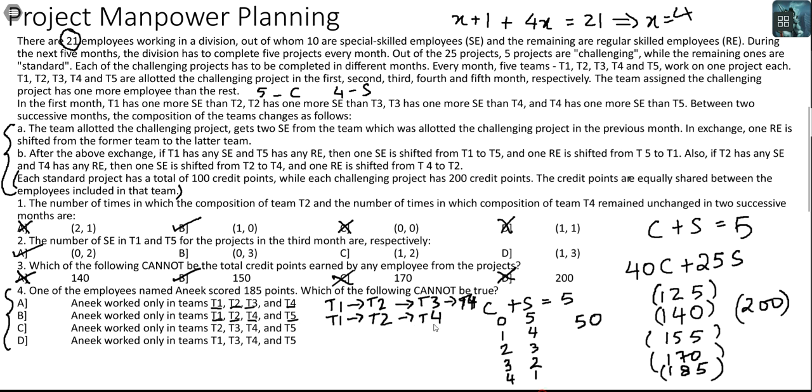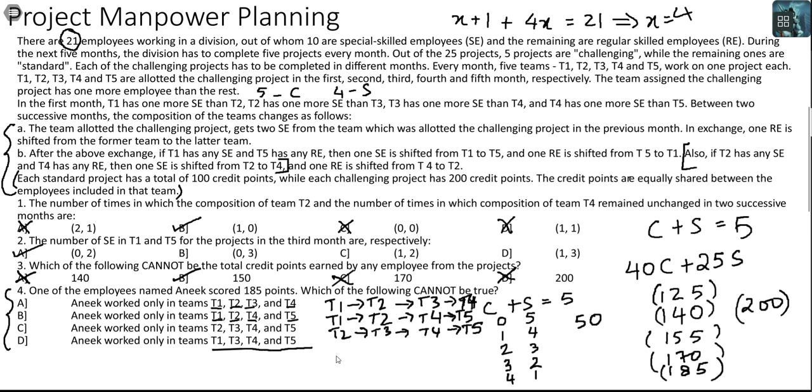It is possible for you to go to T4 because of this condition. Also, if T2 has MESC, RE, blah blah, you can get to T4 and then you can get to T5. This is possible. You can go from T2 to T3 to T4 to T5. Shifting to the next team is extremely possible and plausible.